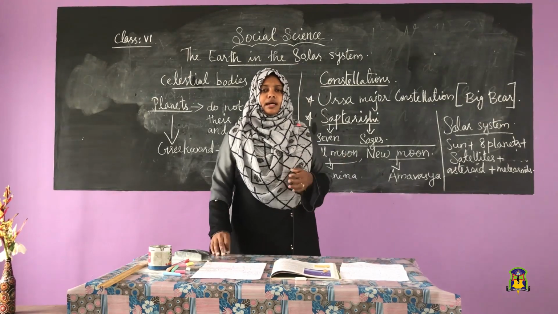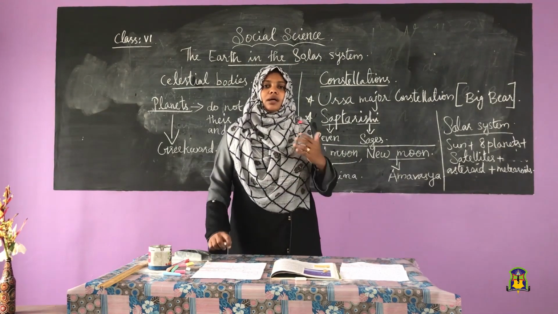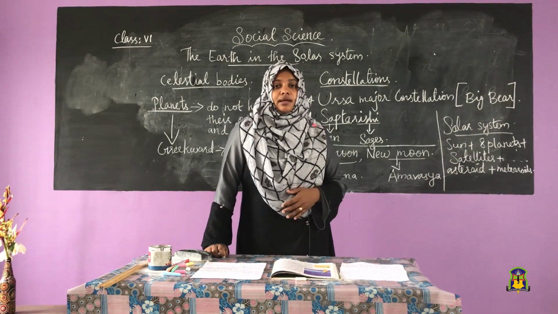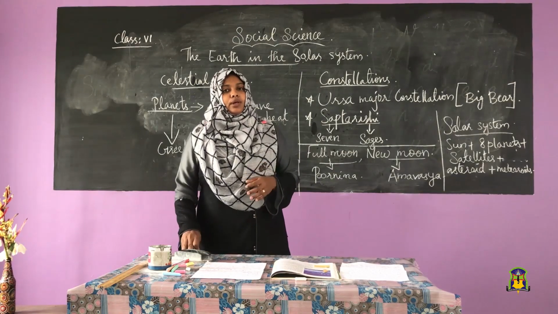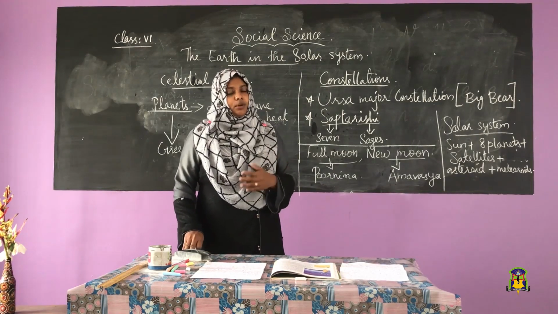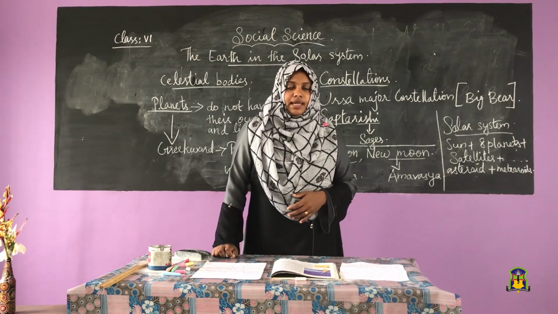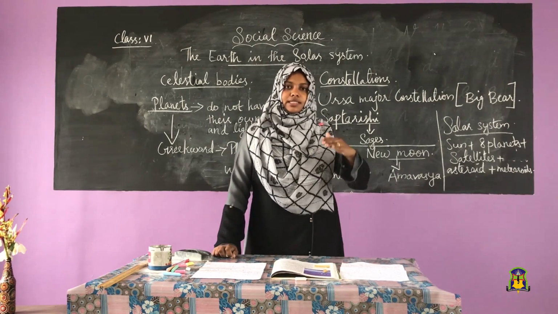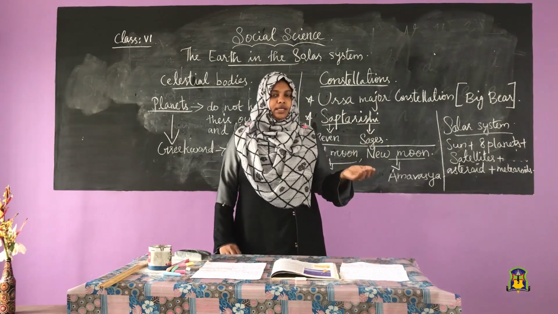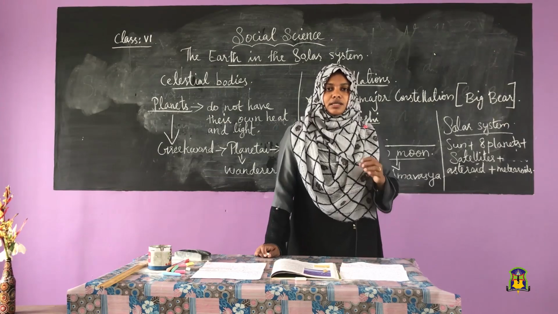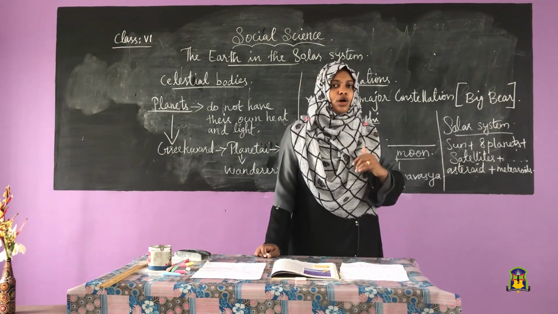Before winding up the class, I will revise the topics once again. What are celestial bodies? The sun, the moon and many other objects shining in the night sky are called celestial bodies. Some celestial bodies have their own heat and light, for example, stars. Stars are very big and hot.